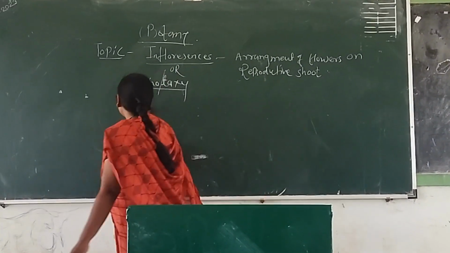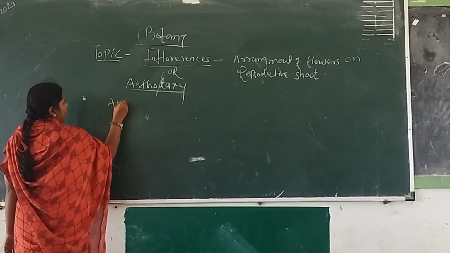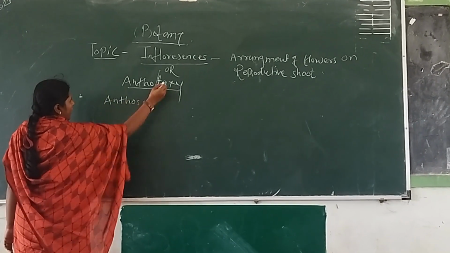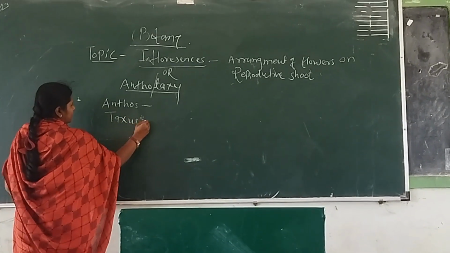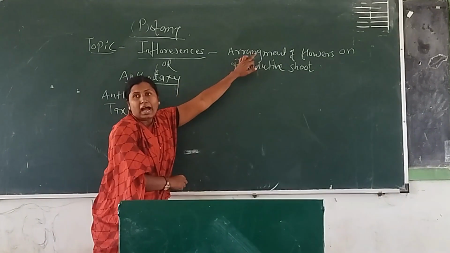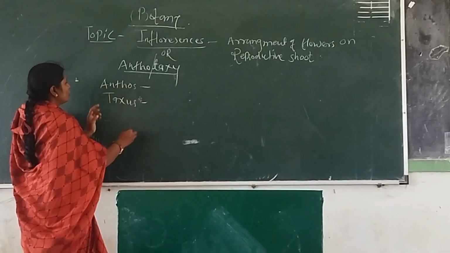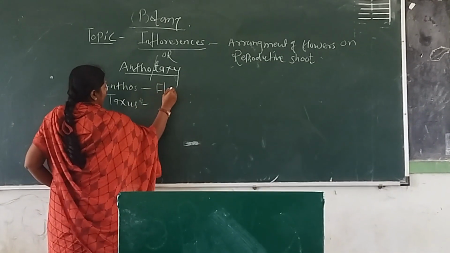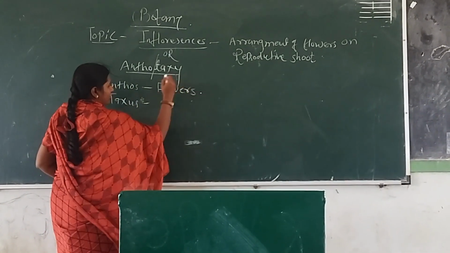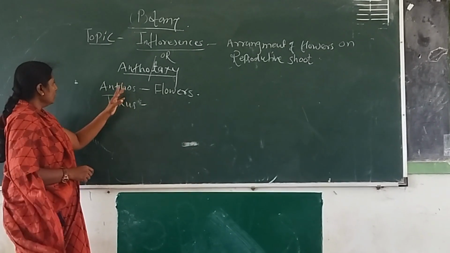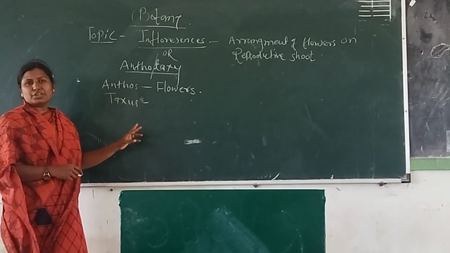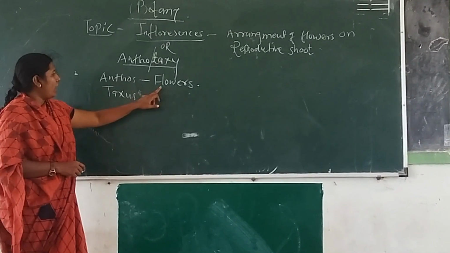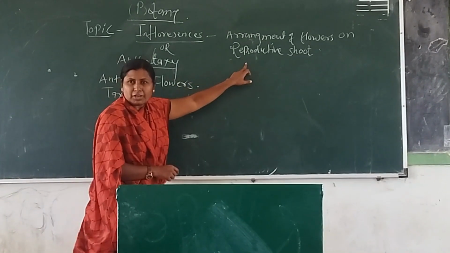One is anthos, and the other word is taxis, which means arrangement, and anthos means flowers. So the branch of botany which deals with the study of arrangement of flowers on a reproductive